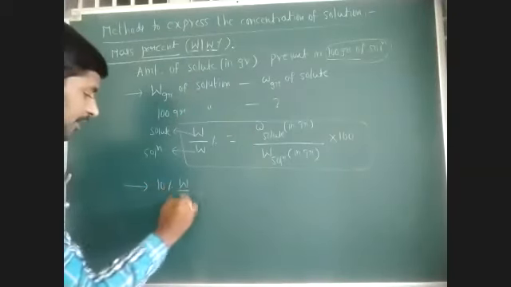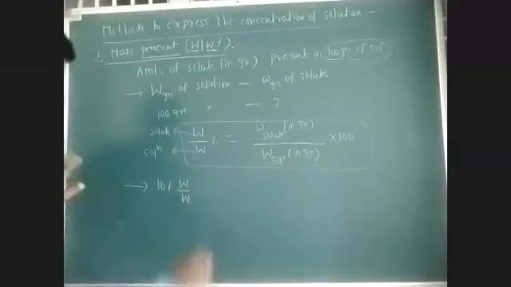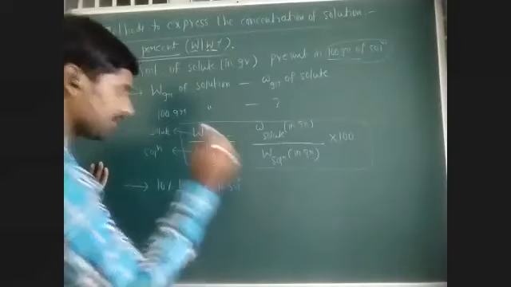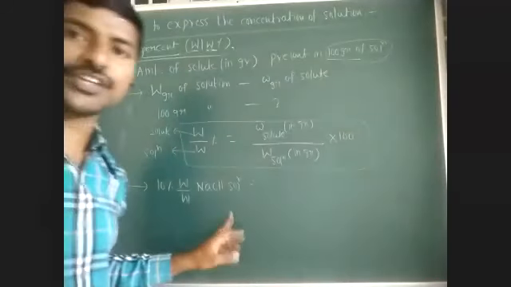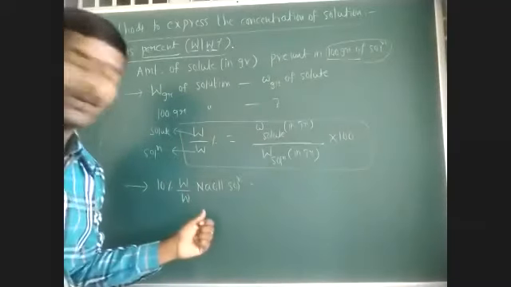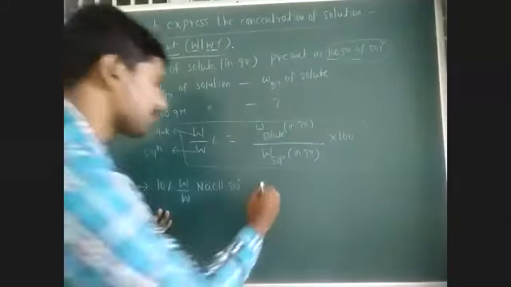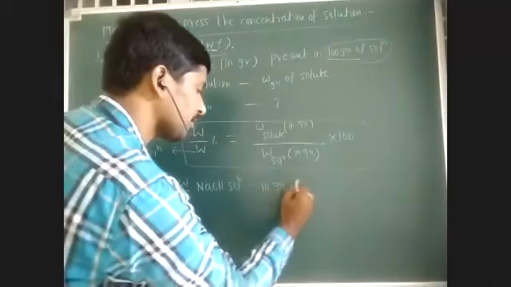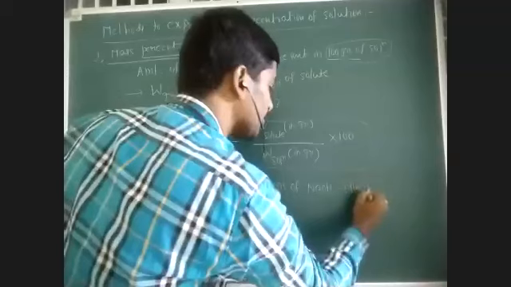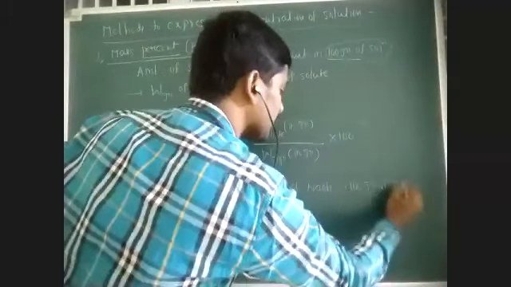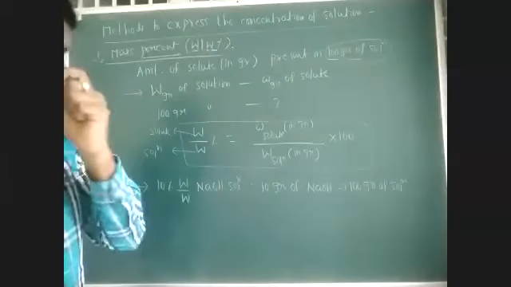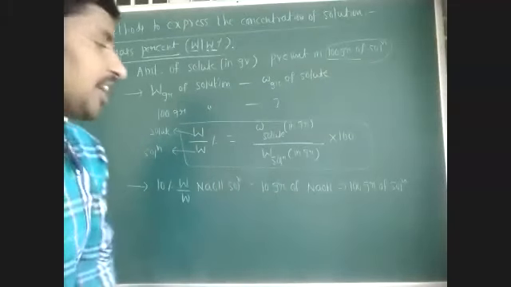For example, 10% weight by weight NaOH solution. What is the meaning of this? It means 10 grams of NaOH is present in 100 grams of solution. What about the remaining 90 grams?